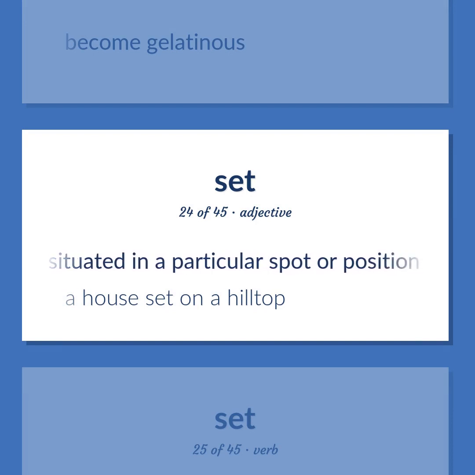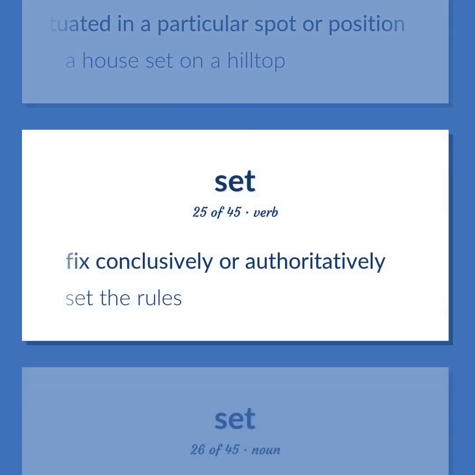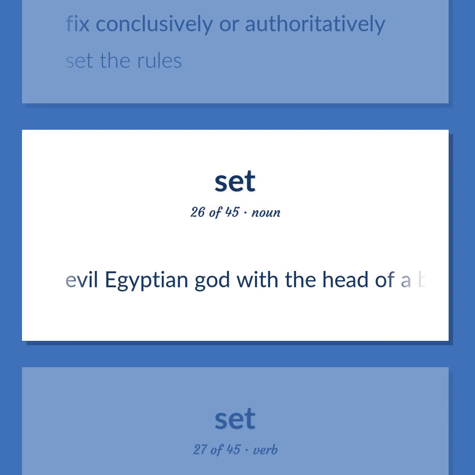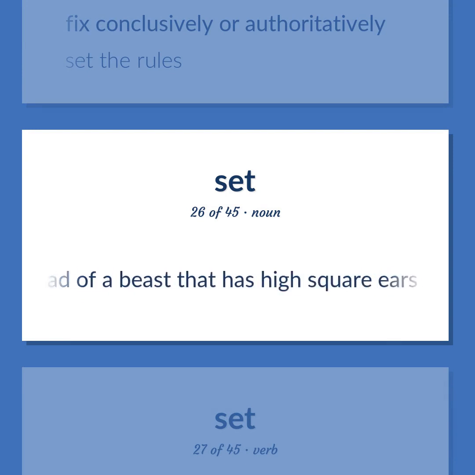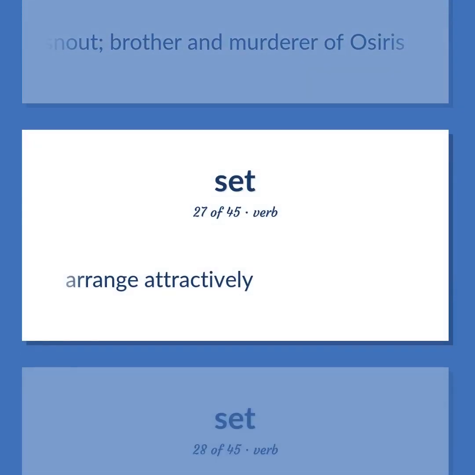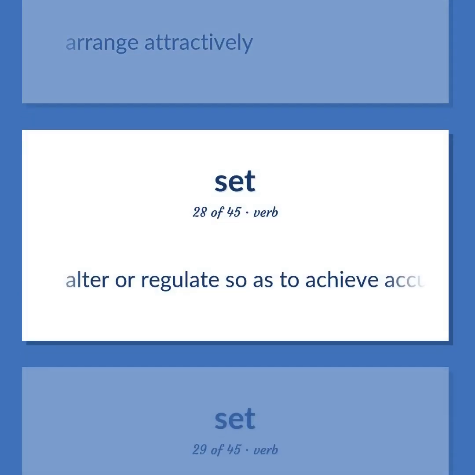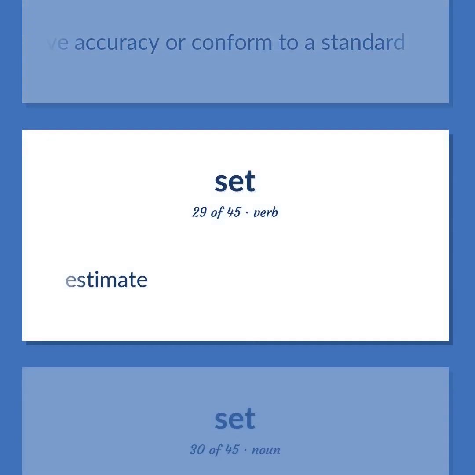Situated in a particular spot or position. A house set on a hilltop. Fix conclusively or authoritatively. Set the rules. Evil Egyptian god with the head of a beast that has high square ears and a long snout, brother and murderer of Osiris. Arrange attractively. Alter or regulate so as to achieve accuracy or conform to a standard. Estimate.